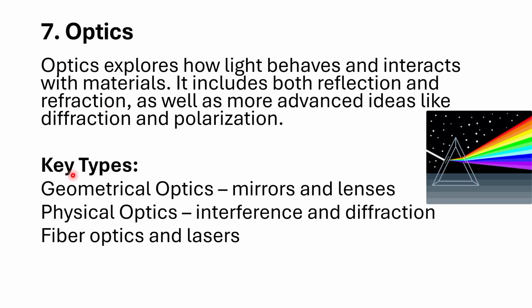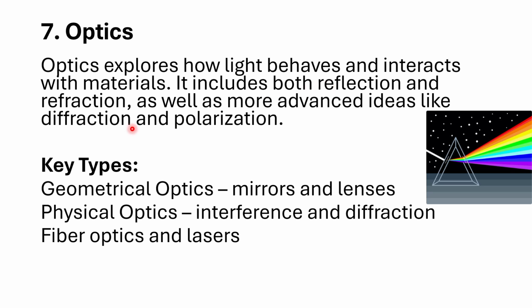Key types: geometrical optics, mirrors and lenses. There are phenomena like reflection and refraction. Reflection means when light falls on an object and reflects back totally, or even a little bit.